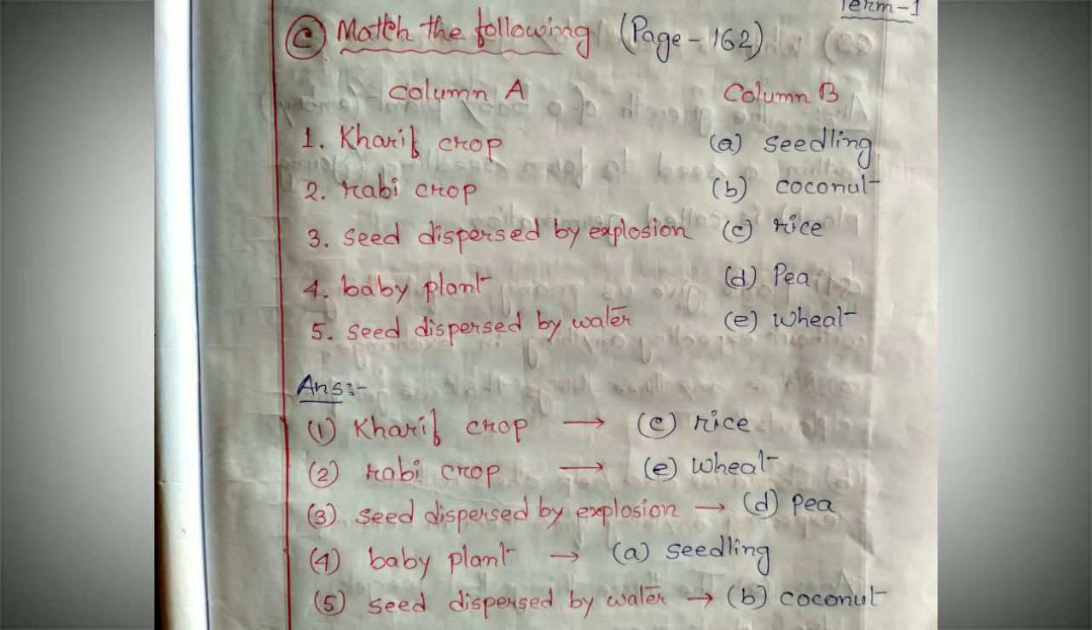Now come to C, match the following. You can see column A and column B, and you have to match the correct option of column A with the correct option of column B. So let's directly come to the answer portion.